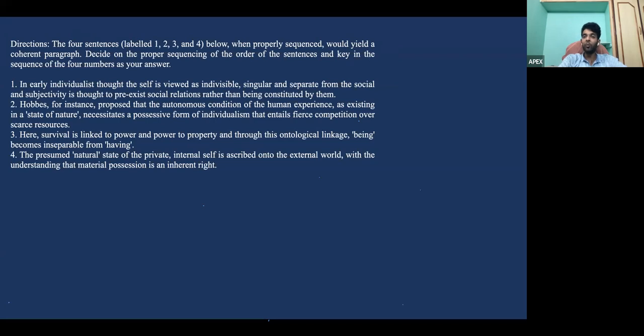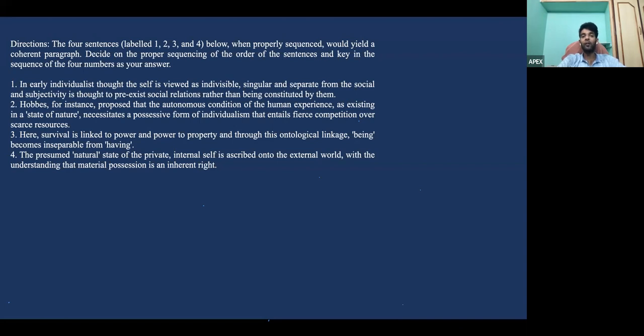It is singular but separate from all social. Okay, that means you are not a part of the group. You're someone that's alone. That's individual. Okay, so again, in 4 we are talking about the presumed natural state of private, which is what the individualist thought is referring to. Internal self is ascribed onto the external world with the help of understanding that material position is an inherent right. Okay, so 1 and 4 are going to be a pair.